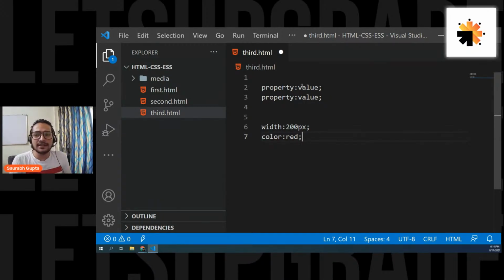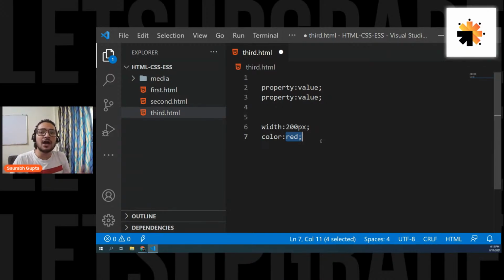So guys, simple property colon value format. If width is a property, then 200 pixels is a value. If color is a property, then red can be a value. And just like this, we have to learn what the different properties are, how many there are, what they do, and what the value of a particular property can be. These are a few examples. That's what learning CSS means.